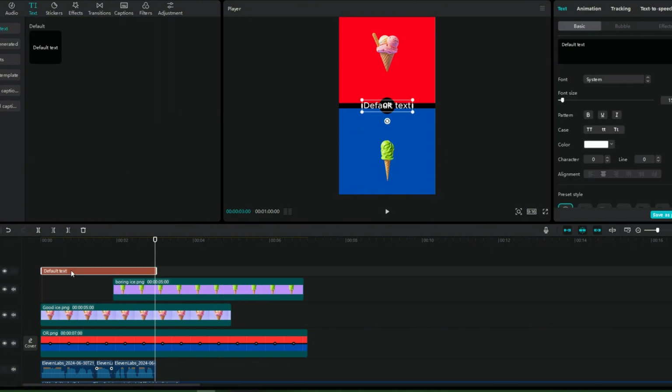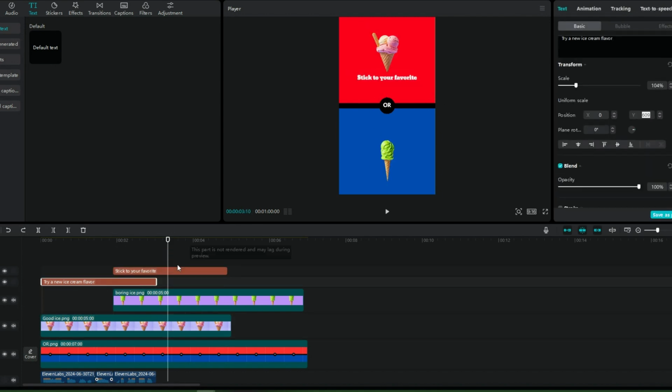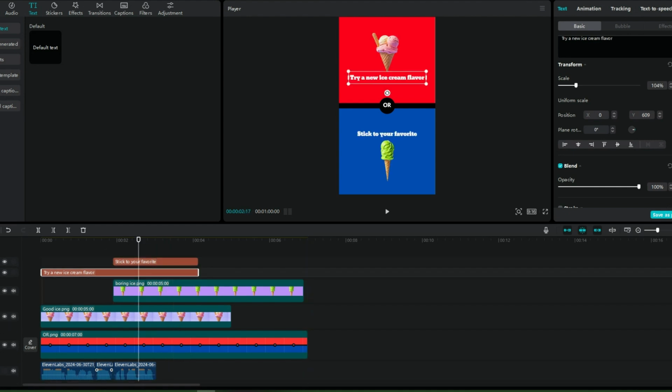Next, create the text for each option. For option A, the text might be, "Try a new ice cream flavor," and for option B, "Stick to your favorite." Resize the text, make it bold, and choose a font that stands out. Duplicate the text for option B and adjust the position so it's on the blue part of the screen. Align the text on the timeline with the images and voiceovers.